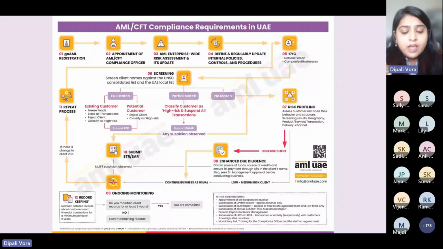Okay. Now, when we screen a person, there is a possibility that the person could be a full match. When I say full match, I mean that the person's name is matching in the UNSC consolidated list, or it could be the UAE local terrorist list. Correct? Now, in that case, what is the compliance that we are required to look at?